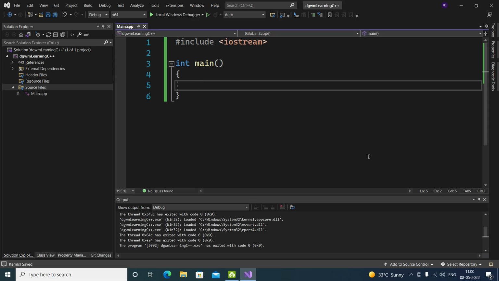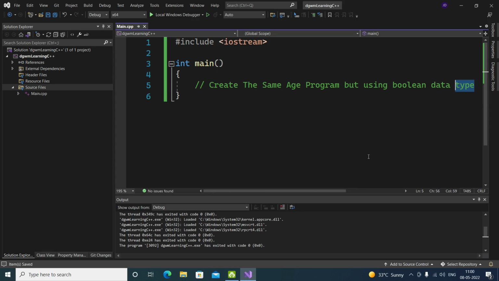And let's give you a homework: create the same age program but using the boolean data type. This is what your homework is to do. Alright, this is what you have to do.